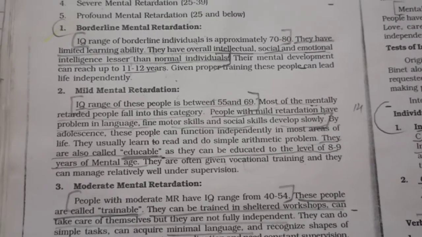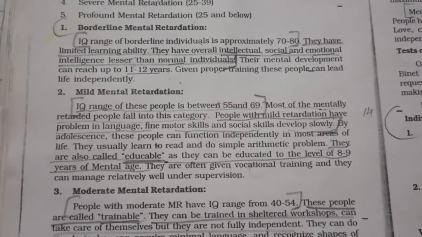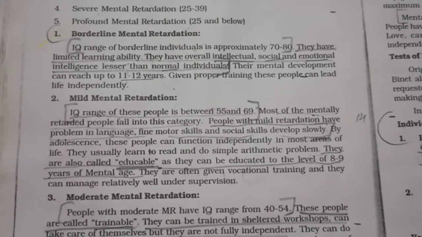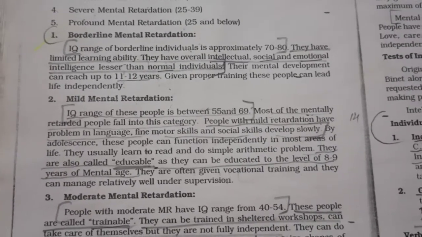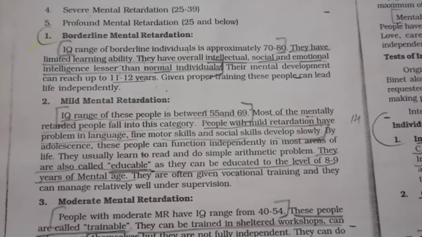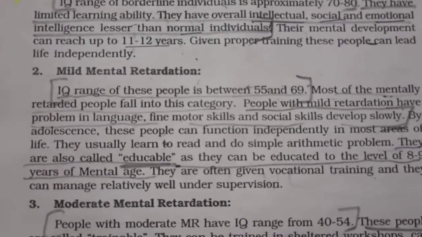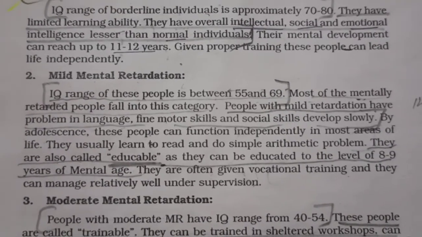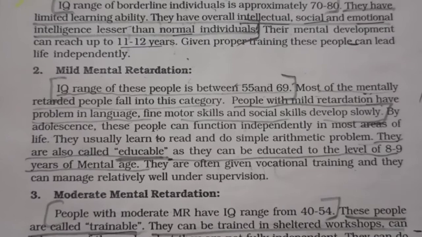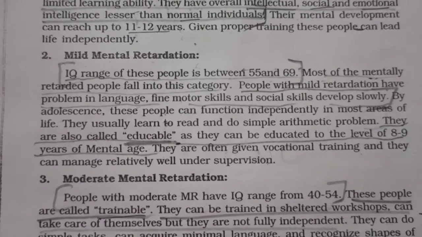Under supervision or training, they can perform all these tasks independently when they reach adulthood. These people are called educable. I have underlined that in the third last line. This is about the second classification, so you can write 2-3 points.